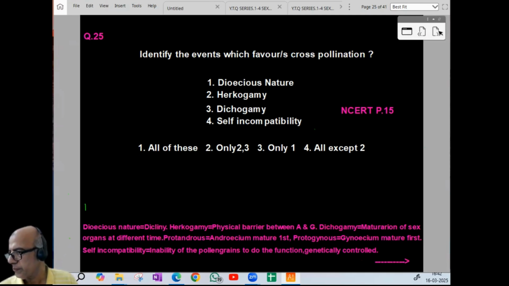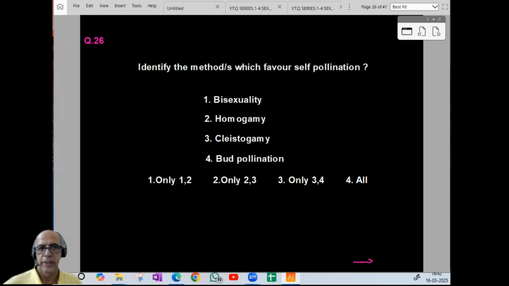Now 26. So 25, it is 1. When we proceed to 26, identify the methods which favor self-pollination. Bisexuality, self-pollination favored. Homogamy, that is maturation of sex organs at the same time, favors it. Cleistogamy, closed flowers, but pollination happens, so all will help in self-pollination. So option-wise, it is 4. Now coming to 27.